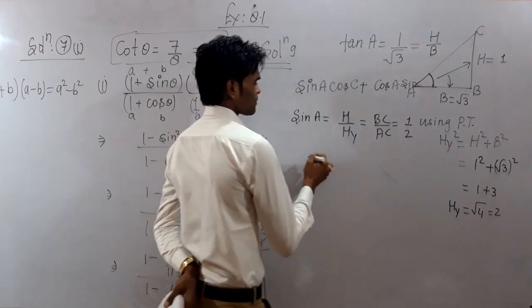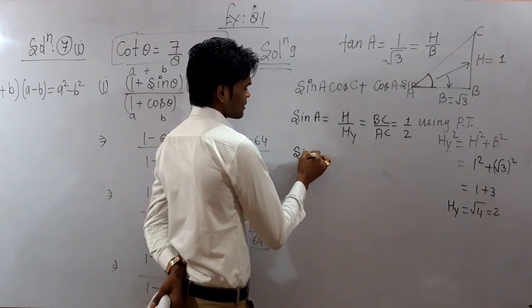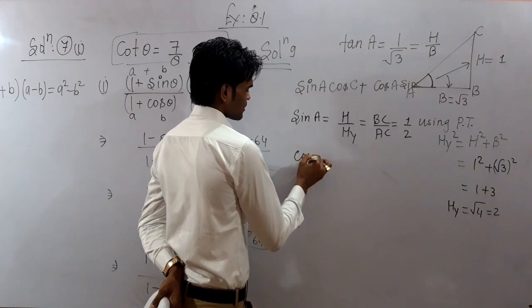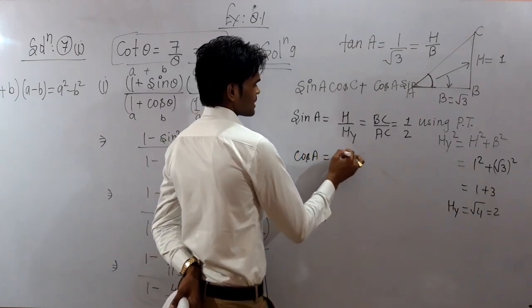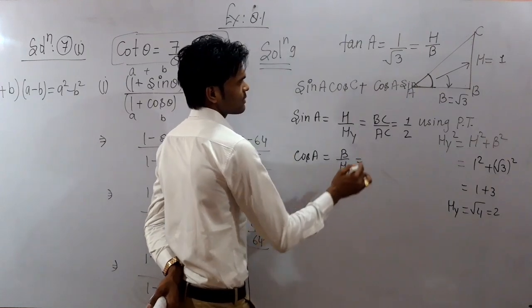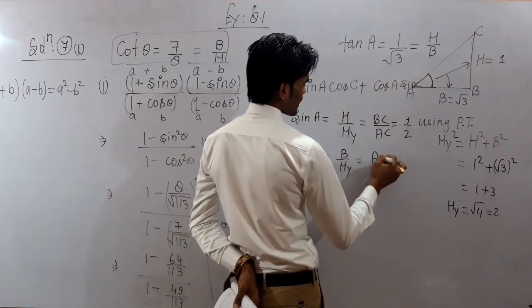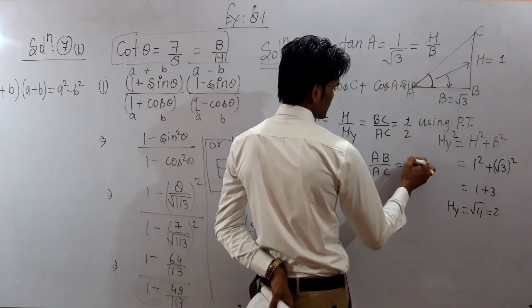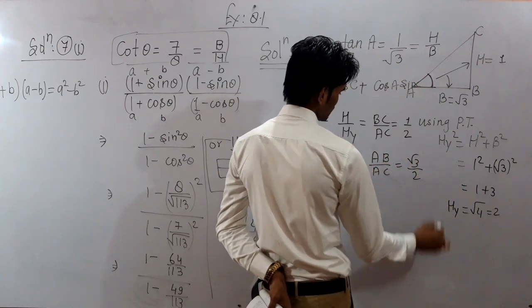So 1 by 2. Now sin C, first of all we need to write cos C. Cos is the ratio of base and hypotenuse. From the figure you can see base is AB for angle A and hypotenuse is AC, and AB is under root 3 and AC is 2.